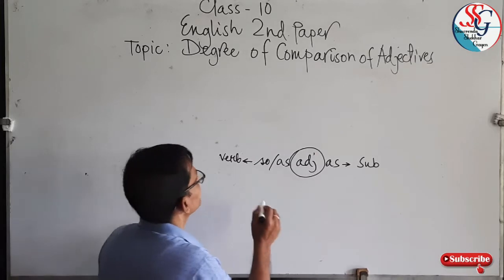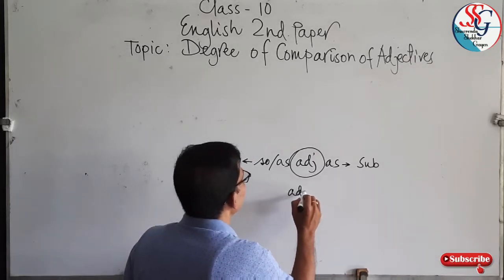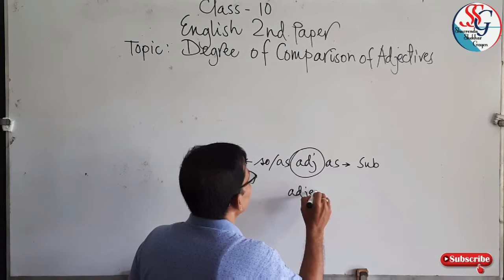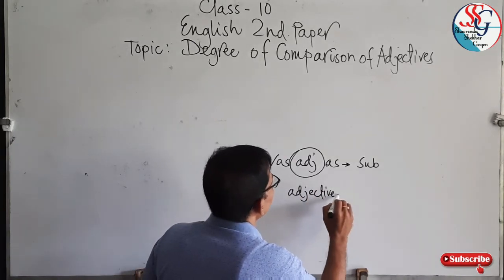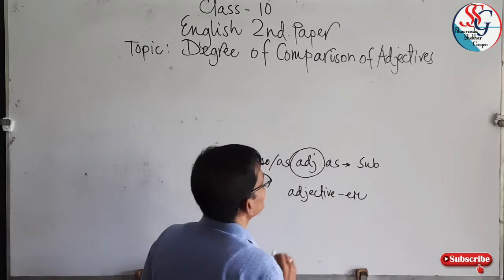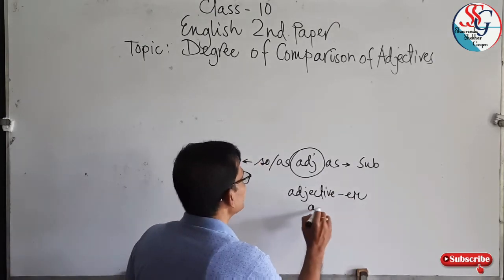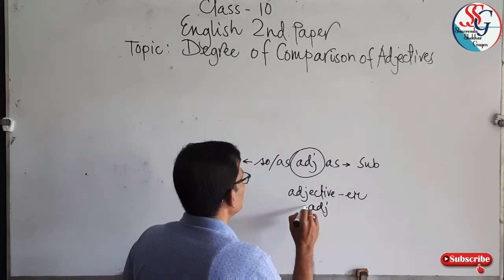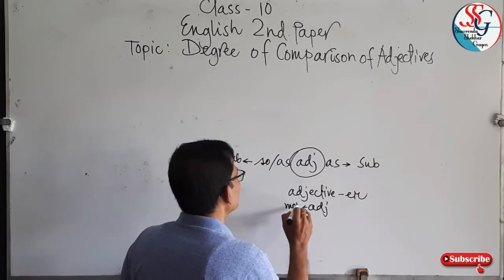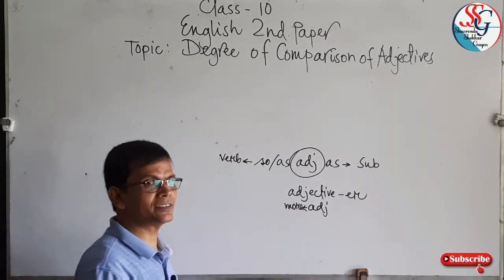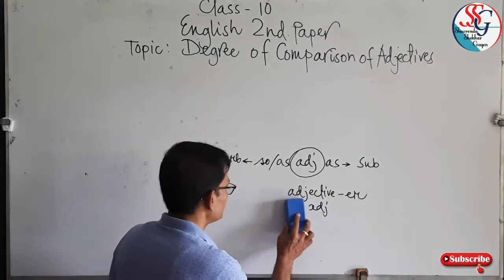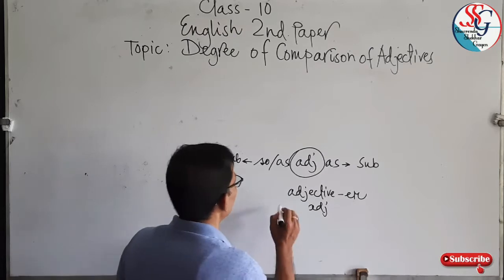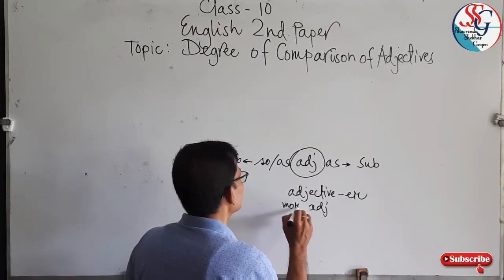And if you add er to the adjective, or add more before it, then it is comparative degree.